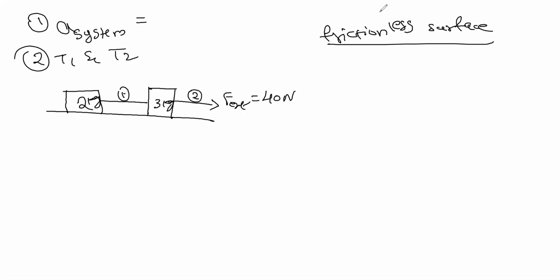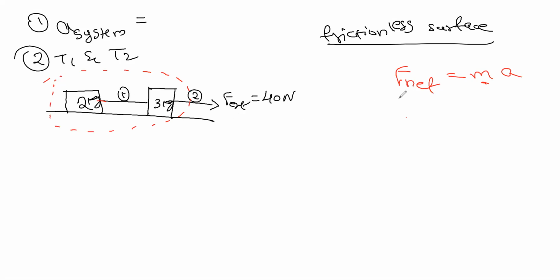How to find the acceleration of a system? Whenever two or any number of bodies are connected with strings, here we have F net equals ma. Consider this M as the total mass of the system directly.